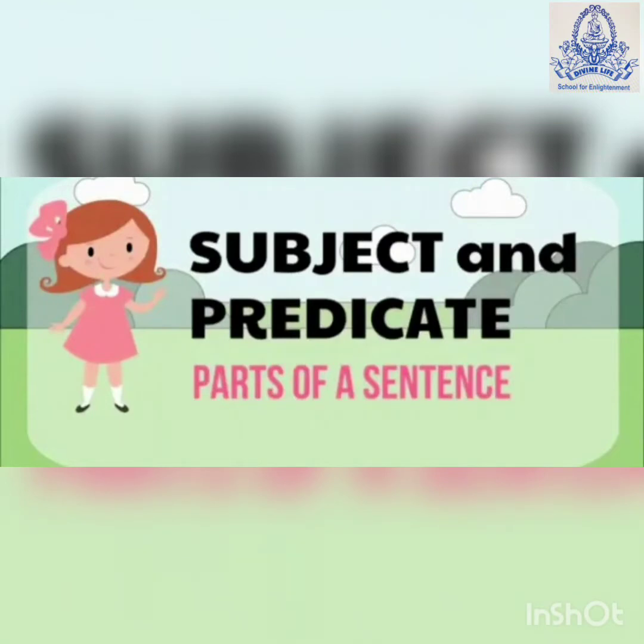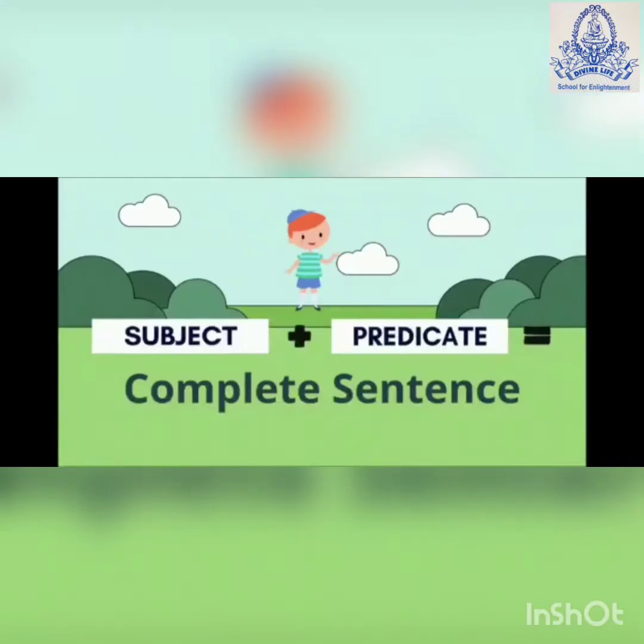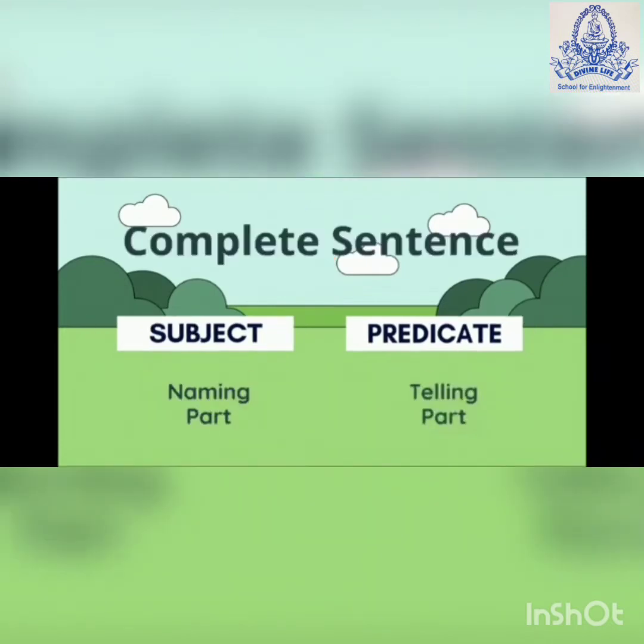Our today's topic is subject and predicate. These are the parts of a sentence. Subject plus predicate make a complete sentence. It means when subject and predicate come together, they make a complete sentence. So, subject means the naming part of the sentence and predicate means the telling part or the action part of the sentence.